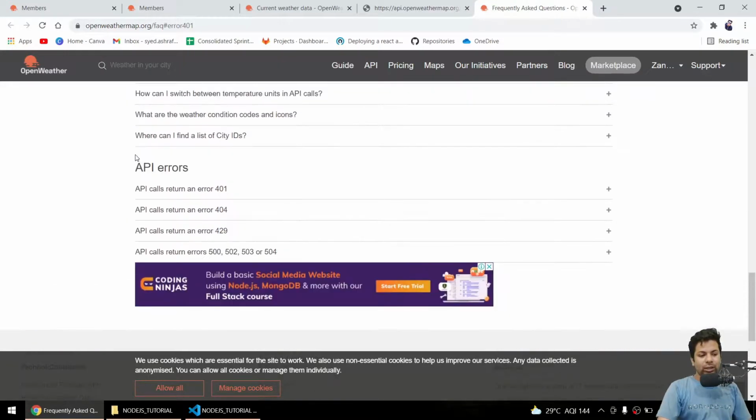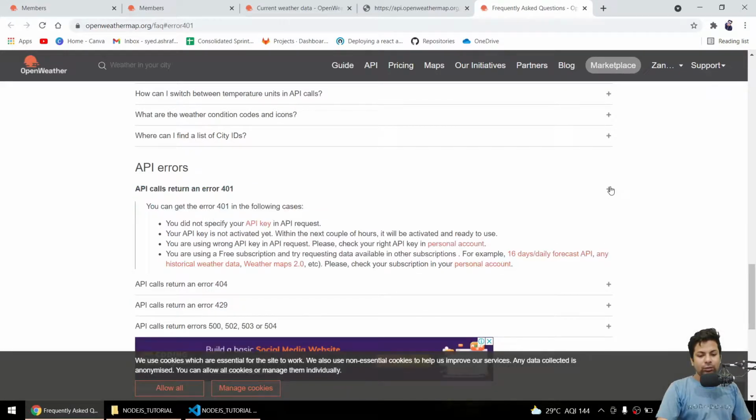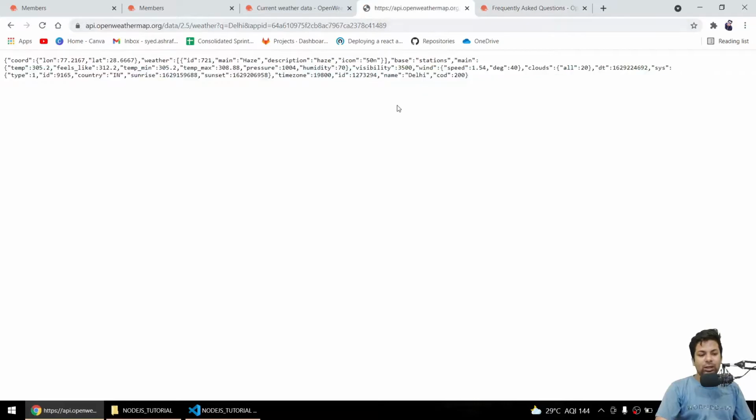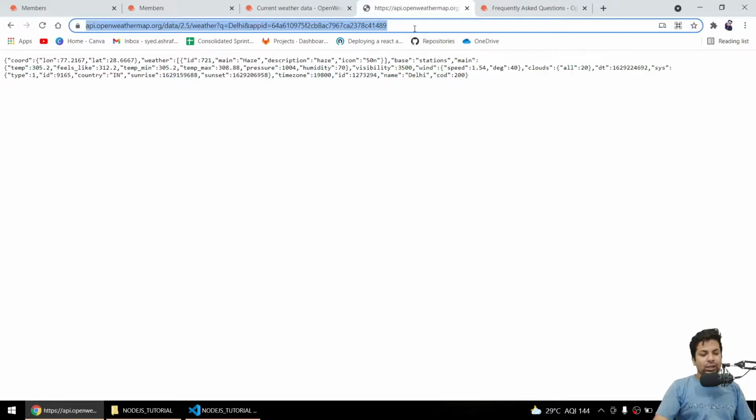So if you go here, I was getting error 401, and if you open it, you can see your API key is not activated yet. Within the next couple of hours it will be activated and ready to use. So my API key wasn't activated, that's why I was getting the 401 error, and most probably you will also get the same error because it will take from 15 minutes to 2 hours, depending on how they are letting you go.